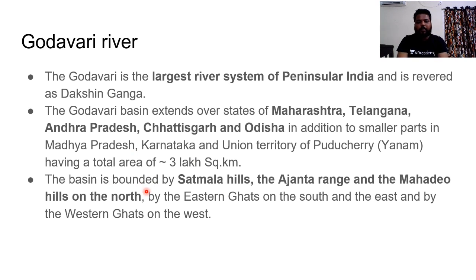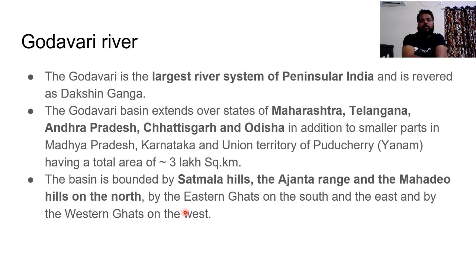If you see this basin of Godavari, it is completely covered by the Satmala hills on one side, Ajanta and Mahadeo on the north. The Satmala, Ajanta and Satpura ranges would cover it, Eastern Ghats on the south and the east, and Western Ghats on the west. Despite originating from the Western Ghats, the Godavari flows towards the Bay of Bengal, because the slope of the Indian physiography is towards the east.